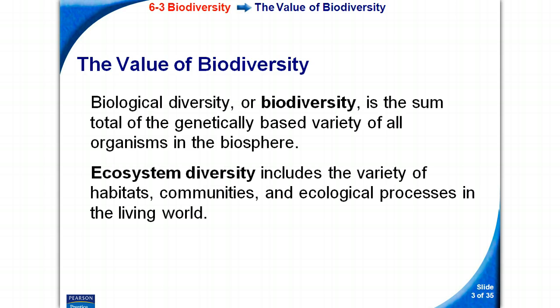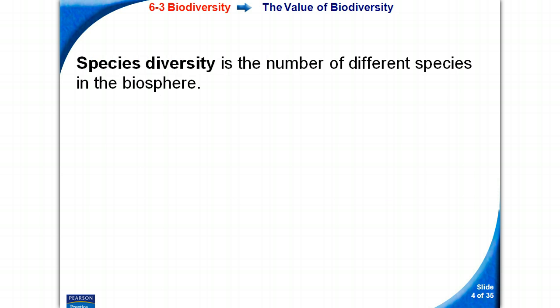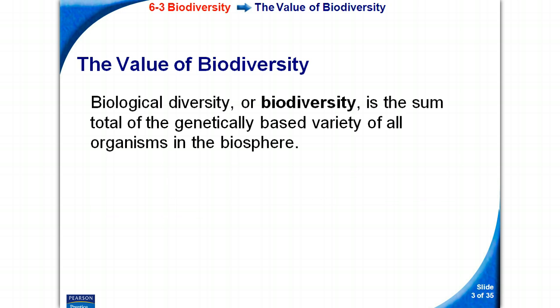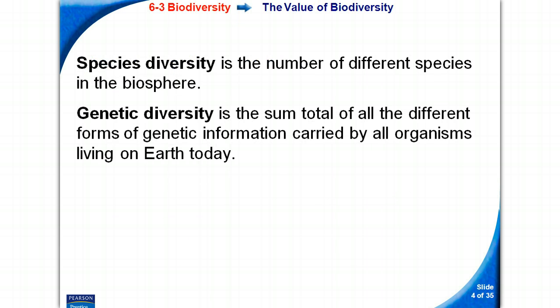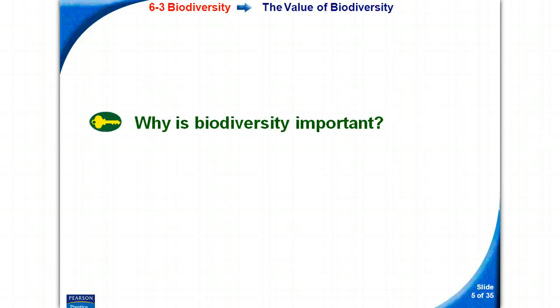Ecosystem diversity is the variety of habitats, communities, and ecological processes in the living world. Species diversity is the number of species in the biosphere. Genetic diversity is the sum total of all different forms of genetic information carried by all organisms living on Earth today.